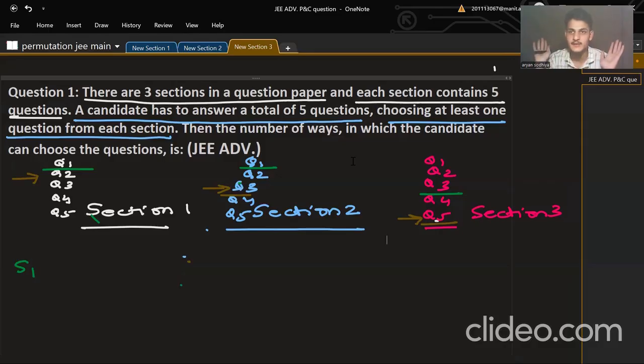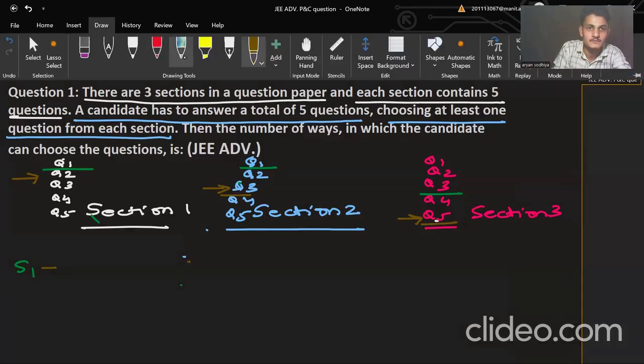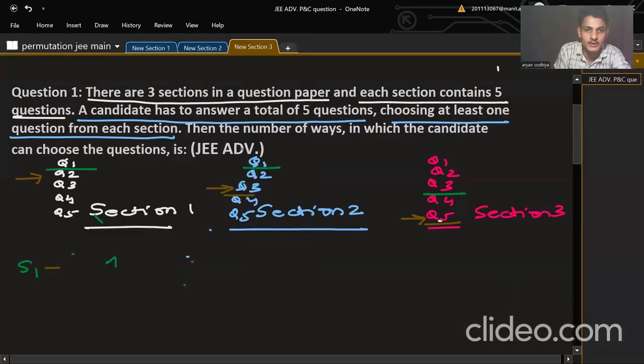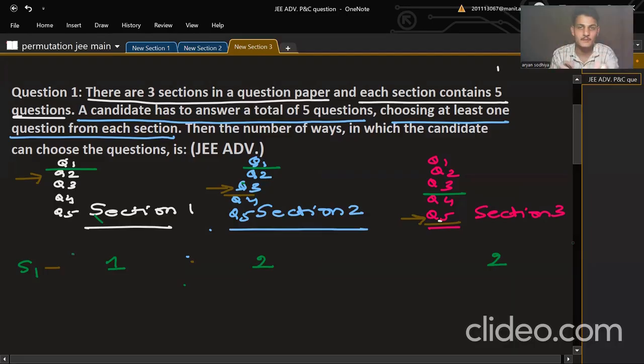That can be from any section. Let me write it and explain it to you. That will become easier for you. Like in scenario 1, I'm selecting one question from section 1, 2 questions from section 2, and 2 questions from section 3. One is the minimum requirement. One I have selected from section 2, but I have selected one more because I have 2 bonuses. So one bonus I have used in section 2 and one bonus I am using in section 3.